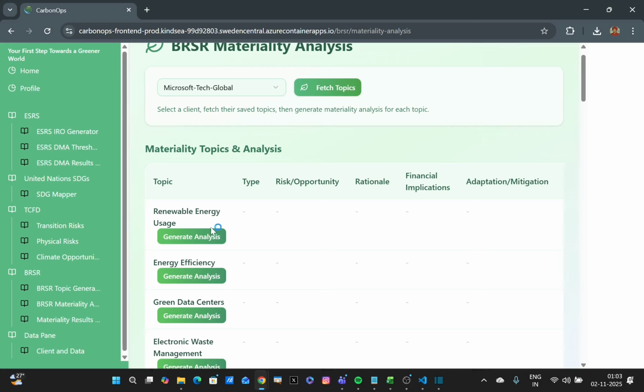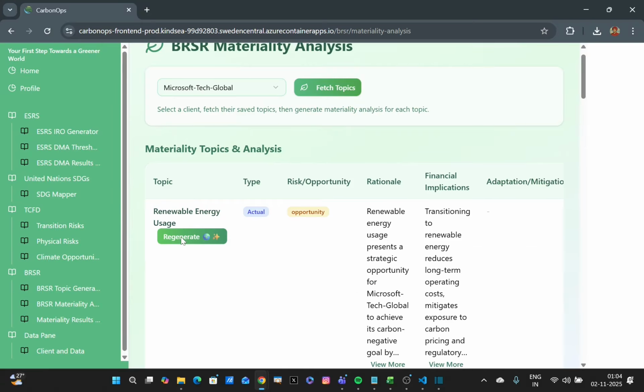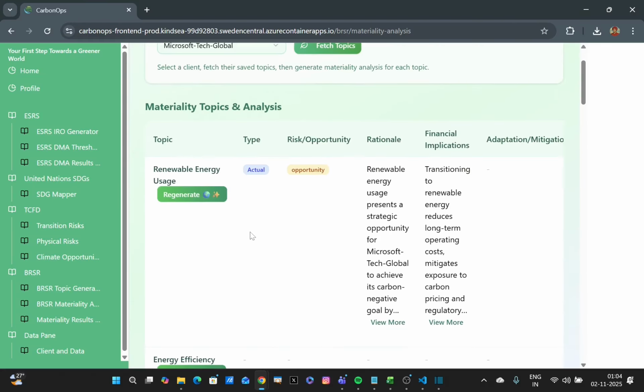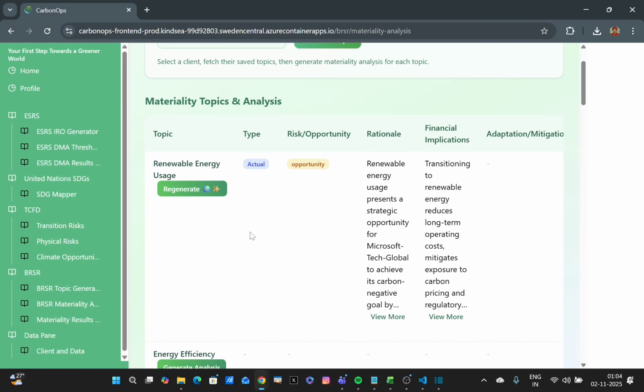So I'm going to go ahead and generate analysis for renewable energy usage. And that's it, just with the help of this button. Now imagine having to do this sort of thing for each and every topic. It's not a good position to be in unless and until you have something like CarbonOps at your fingertips. And yeah, so there you go, you get analysis generated for your topic, renewable energy usage.